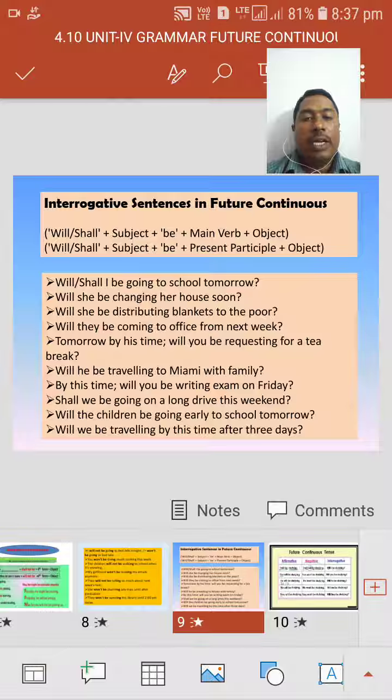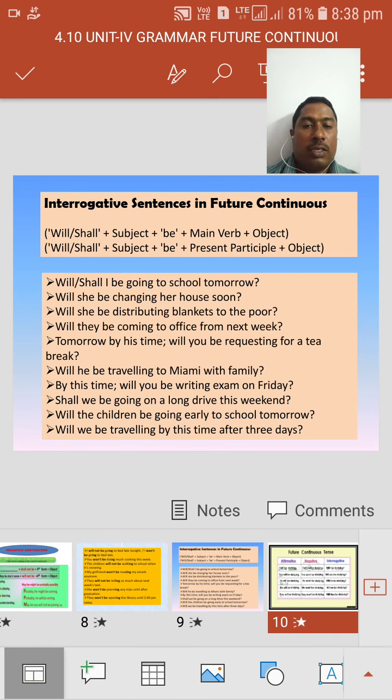Then, will they be coming to office from next week? Next, tomorrow by this time, will you be requesting a tea break? Next, will he be traveling to Miami with his family? By this time, will you be writing the exam on Friday? Shall we be going on a long drive this weekend? Okay, these are all the interrogative sentences.